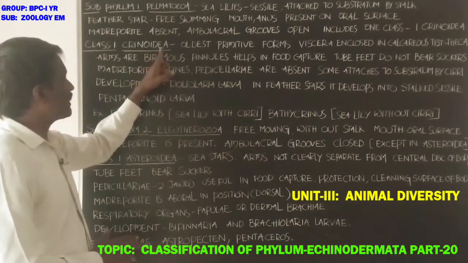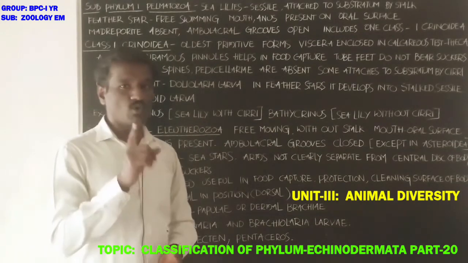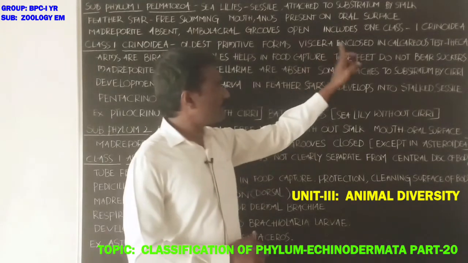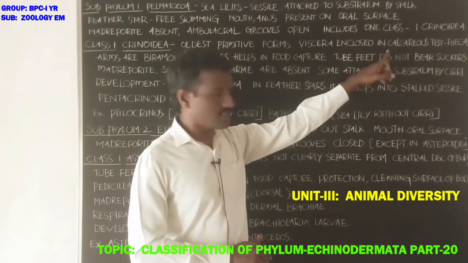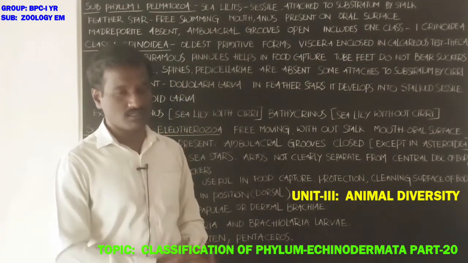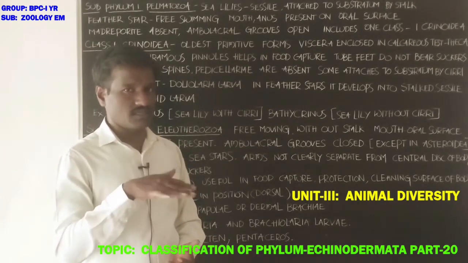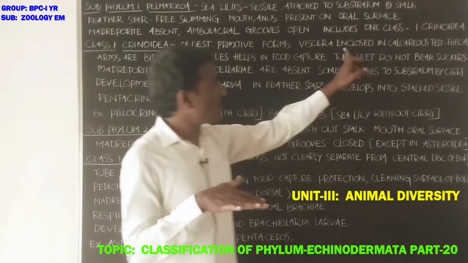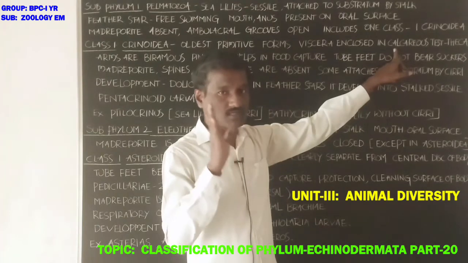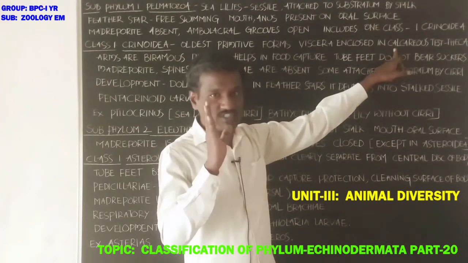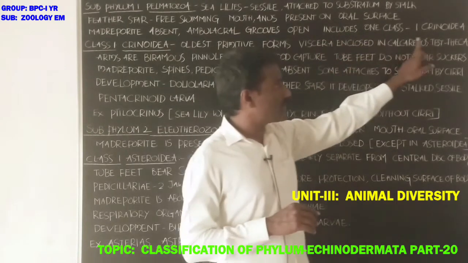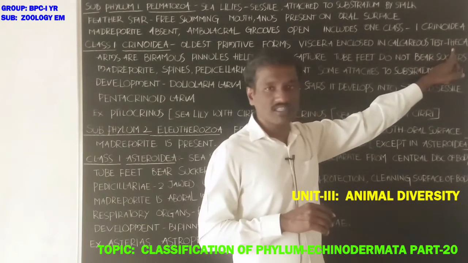What about the class Crinoidea? These are the oldest primitive forms, and the entire viscera is enclosed within a calcareous test, that is called theca. Viscera means internal organs. The internal organs are enclosed with a hard calcareous substance formed by calcium carbonate.